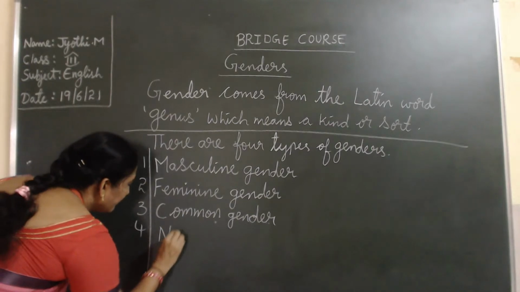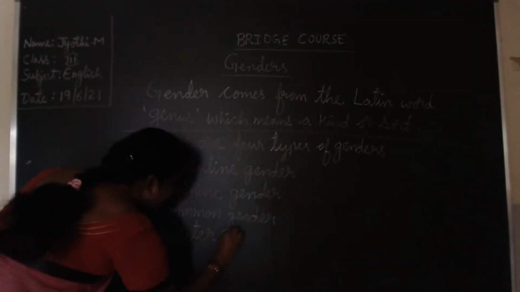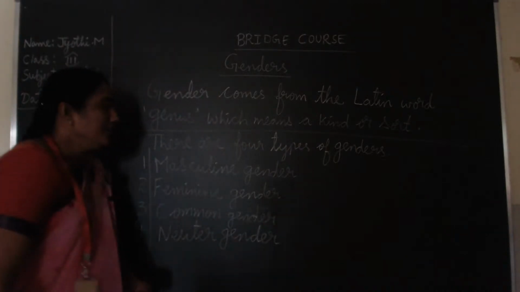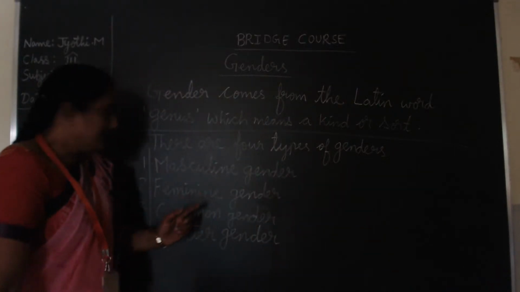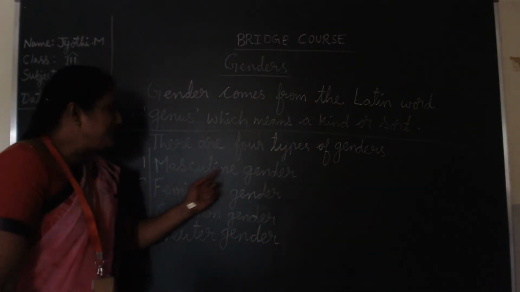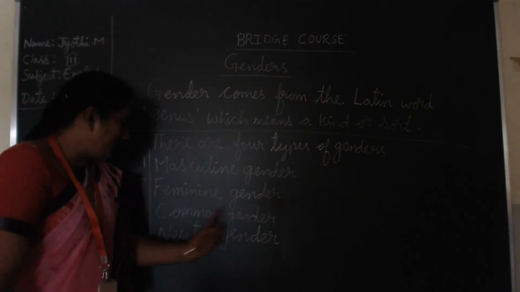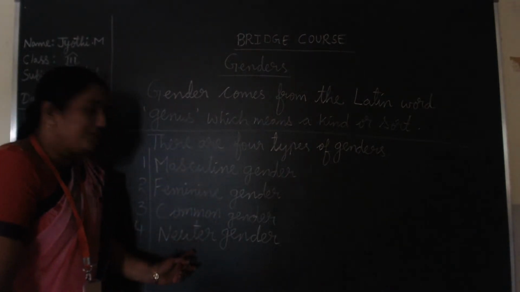The last one is the neuter gender. See, children, there are four types of genders in English. They are the masculine gender, feminine gender, common gender, neuter gender. You just take down all these four.